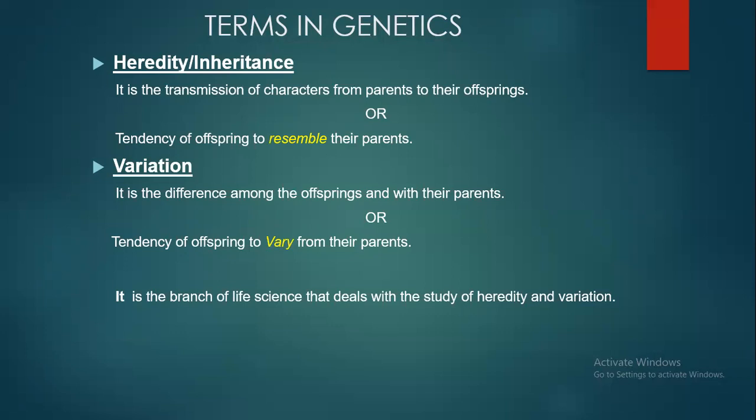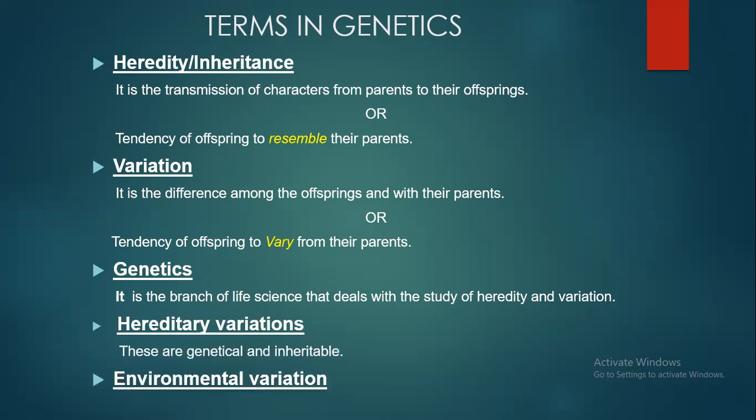And there is a branch of biology which deals with all these things. The branch of biology that deals with the study of heredity and variations, that means how the traits are transferred from parents to the offspring and how the variations are created in the offspring, is studied in genetics. There are two types of variations: one is hereditary variations and the other is environmental variations.